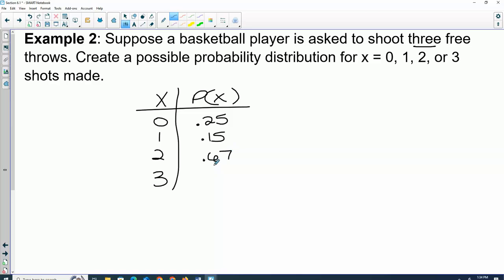Gotta have a 67, don't we? Have to. Have to. Did you see Mr. Lee's shirt today? No, I didn't. I need to see this. Wait, no, that's too big. That's too big. Okay.